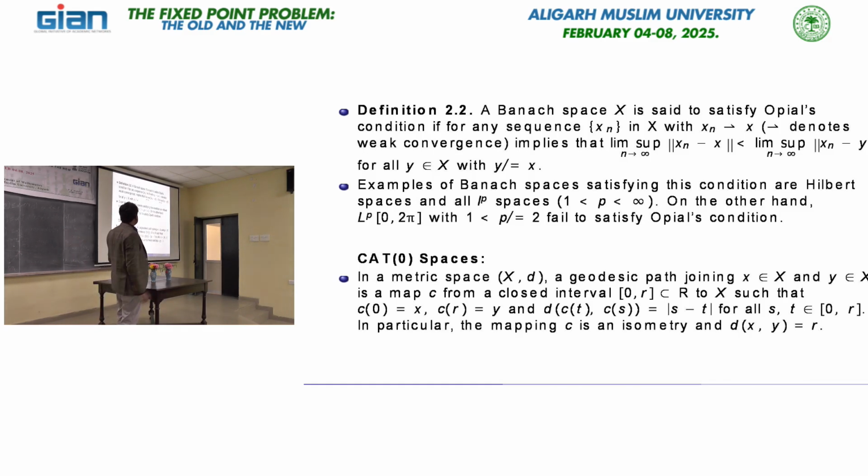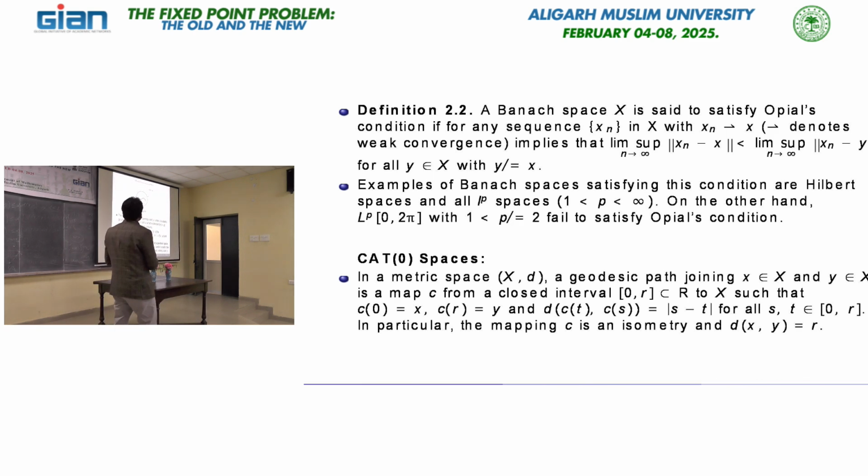Now the graph of this one is called basically the geodesic path between these two points. In particular, from here we can easily see the distance between these two points in the space, because x is my metric space and these are points from the real line. So this map c is basically an isometry, because d of x, y equals r. If we put 0 here and r here, then at 0 is x and at r is y. That is why d of x, y is simply the total length from 0 to r, which is r. So that is why it is an isometry.